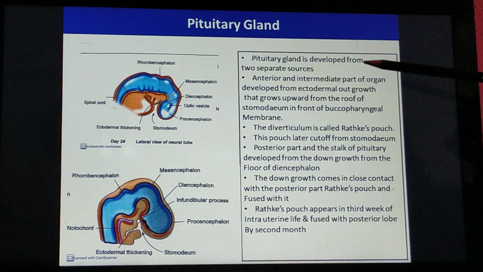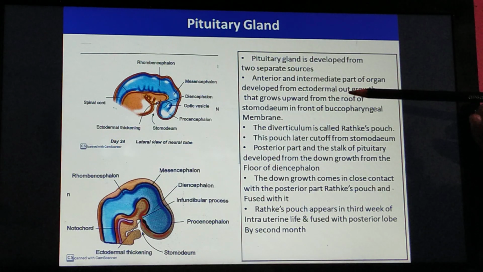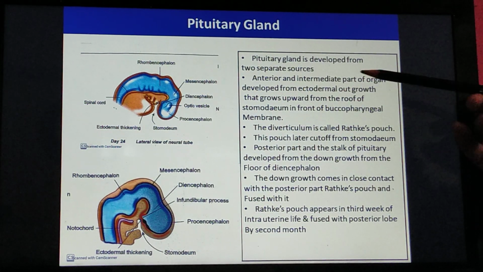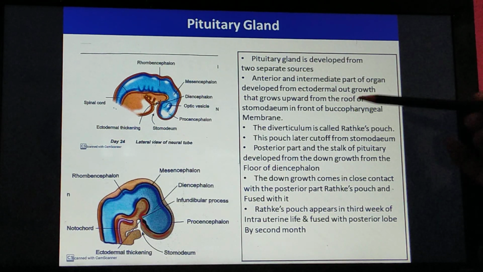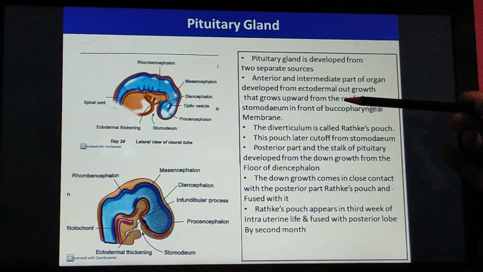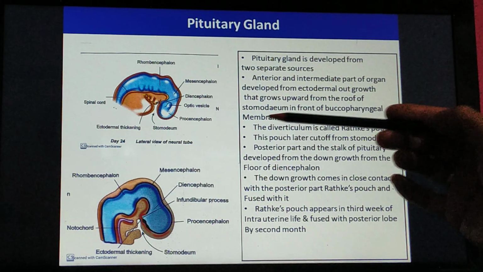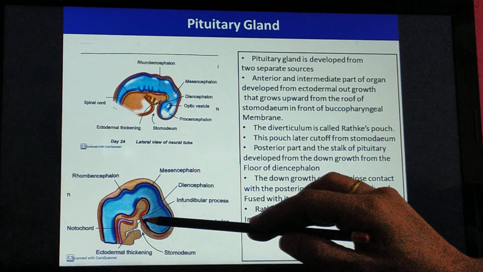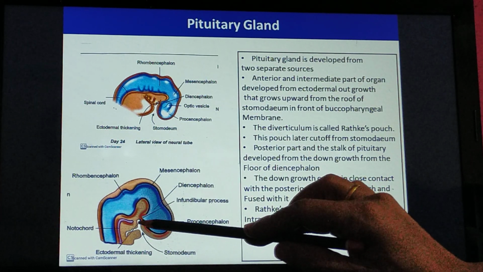Pituitary is developed from two different sources. I told you the anterior and intermediate part of the organ develop from an ectodermal outgrowth that grows upward from the roof of stomodium in front of the buccopharyngeal membrane. This is very clear in the second diagram, where you can make out the stomodium.